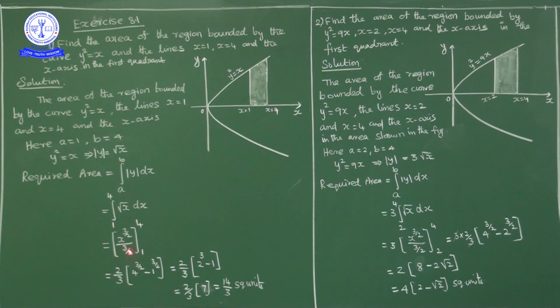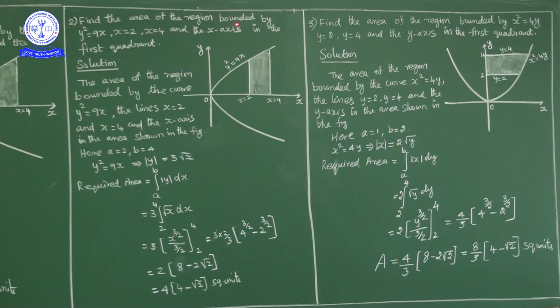So 2 by 3, this denominator 3 by 2 comes in numerator as 2 by 3. If you substitute upper limit 4 in place of x, 4 power 3 by 2 minus 1 power 3 by 2. So 4 is 2 square, 2 cancel, 2 cube is 8, 8 minus 1 is 7, 7 into 2 by 3, nothing but 14 upon 3 square units. That is the area.